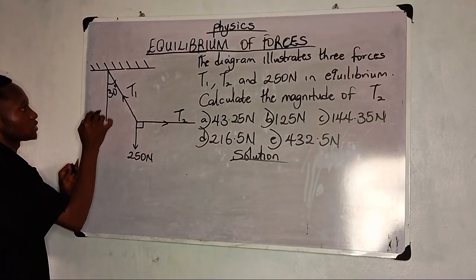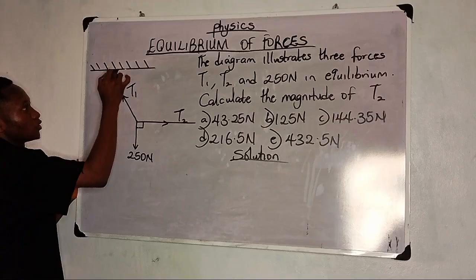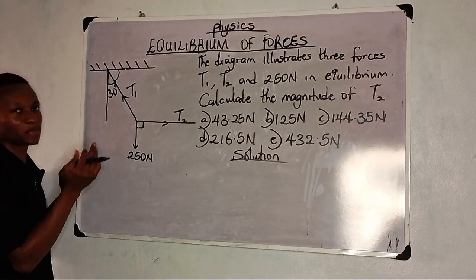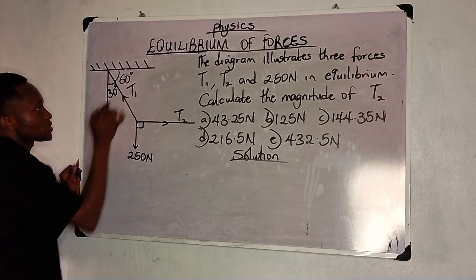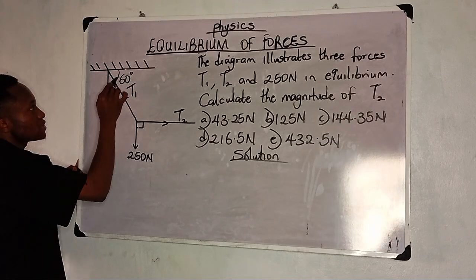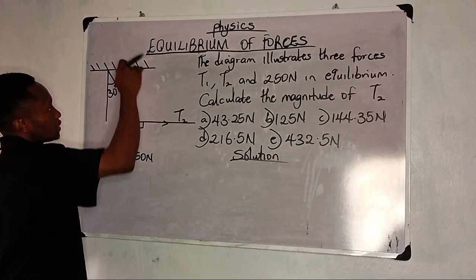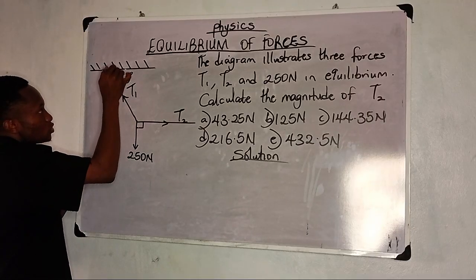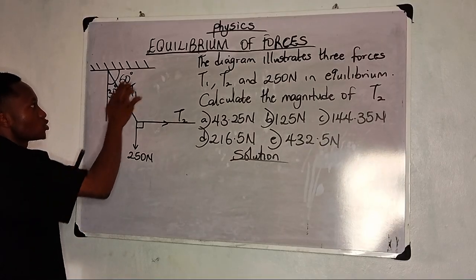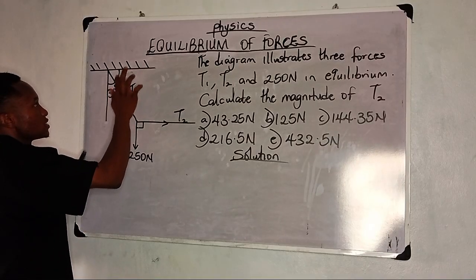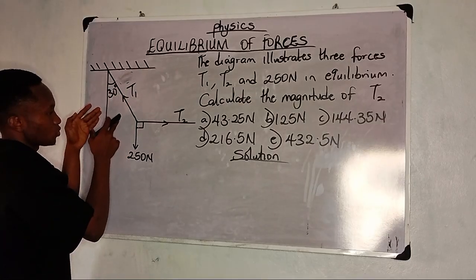Now look at this. If I have an angle here, can you tell me what your mind might be telling us to put there? What value? If you notice, it's going to be 60 degrees. So this 60 degrees is the one that is inclined to the horizontal. That's what I mean by inclined to the horizontal. But if you look at your 30, which was given to you in the question, you notice that it is inclined to the vertical.